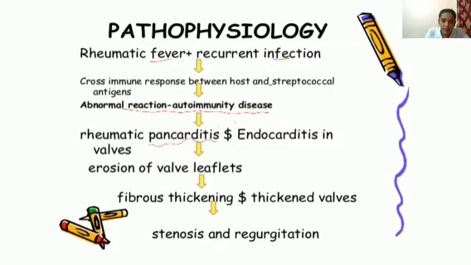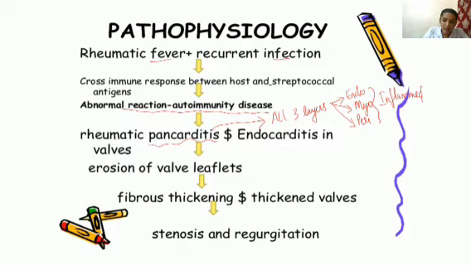What do you mean by pancarditis? Pancarditis means all three layers, that is endocardium, myocardium and pericardium. These three will be inflamed. Inflammation of all three layers will be happening. That is known as pancarditis, and mainly it will be affecting the endocardium. So endocarditis in valves, because the endocardium is the layer covering the valves and the chambers of the heart. So endocarditis will occur.